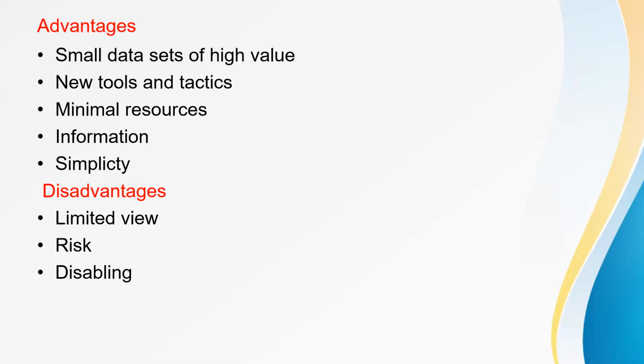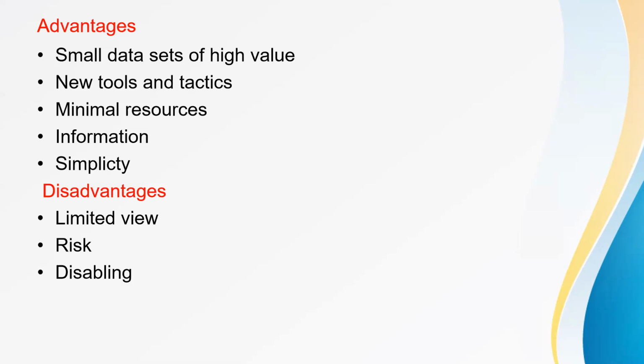And the next is new tools and tactics, as they are designed to capture anything thrown at them, including tools or tactics never seen before. And next is minimal resources. It requires minimal resources because it captures only the bad activity, and an old Pentium computer with 128 MB RAM can easily handle an entire Class B network, sitting on an OC12 network.